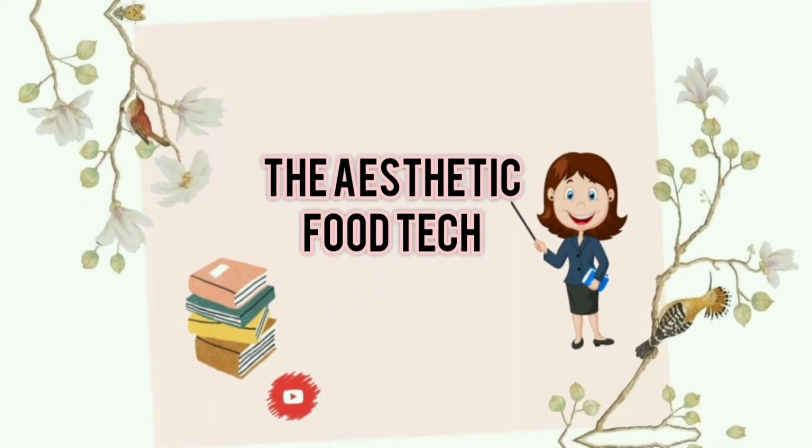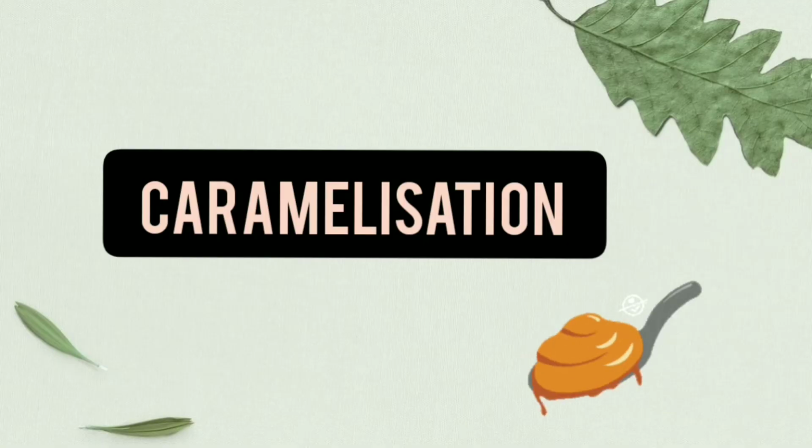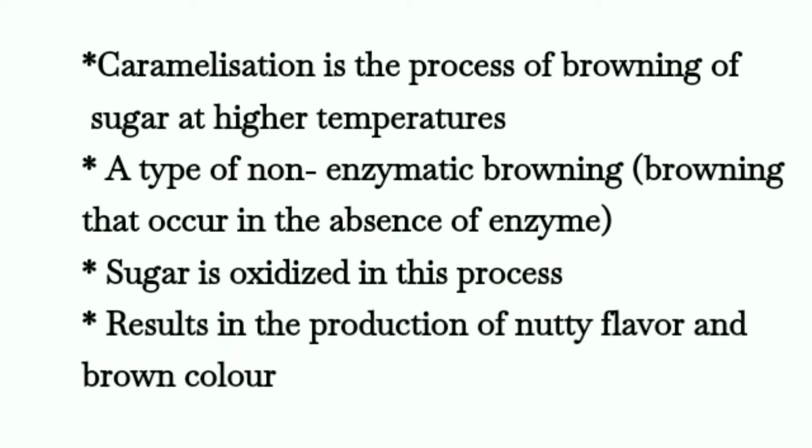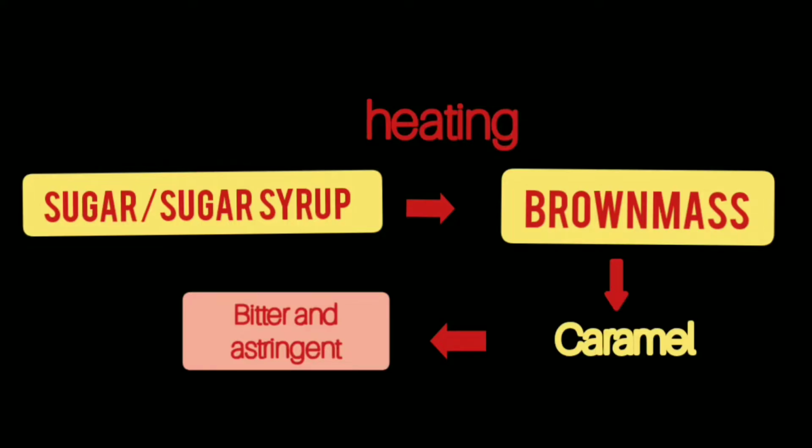So in this video, I am going to discuss caramelization. Caramelization is the process of browning of sugar at higher temperature. It is a type of non-enzymatic browning, which means browning that occurs in the absence of enzymes. Sugar is oxidized in this process and this results in the production of nutty flavor and brown color.